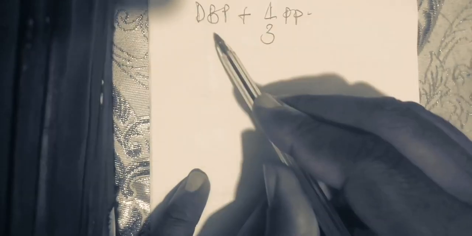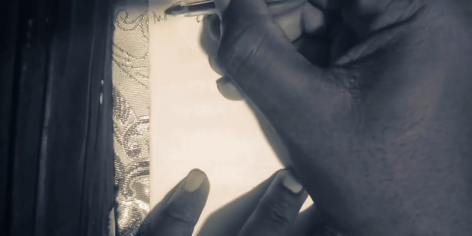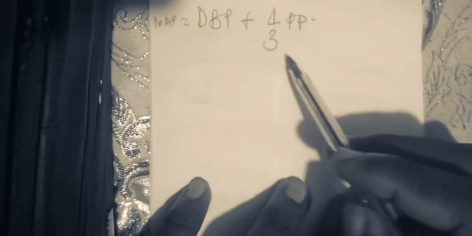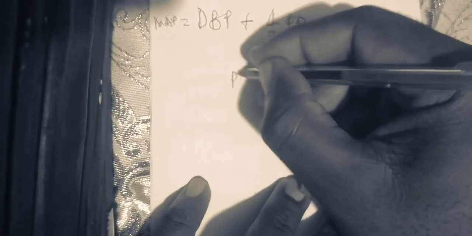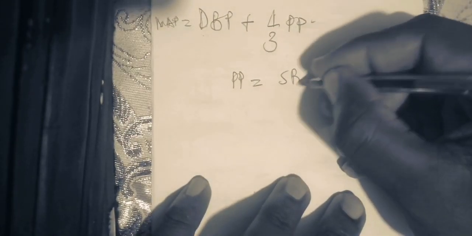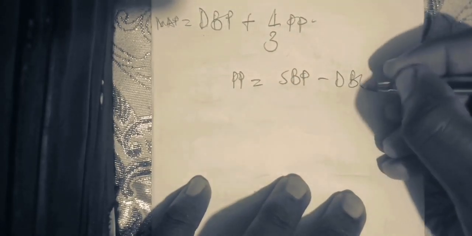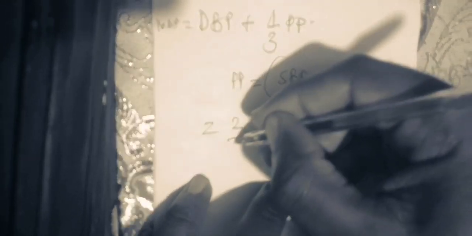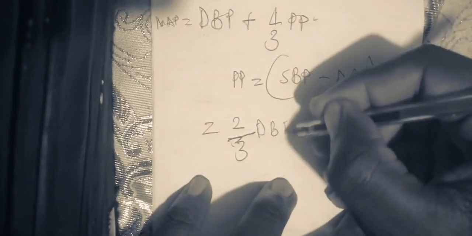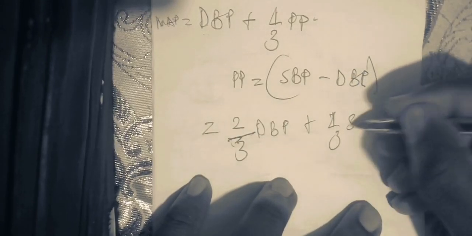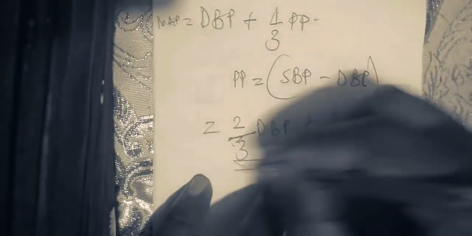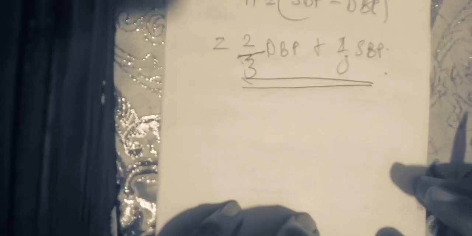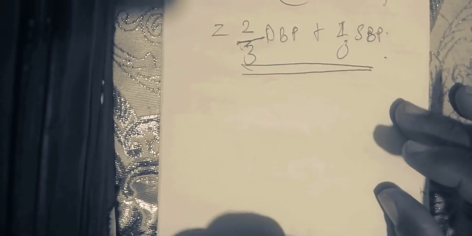Is it clear? You can calculate the mean arterial blood pressure to be equal to diastolic blood pressure plus 1/3 the pulse pressure, and the pulse pressure is equal to systolic blood pressure minus diastolic blood pressure. If you do that very well, you're still going to end up with 2/3 the diastolic blood pressure plus 1/3 systolic blood pressure. Generally, that's how you calculate the mean arterial blood pressure. Now, that is the general definition of hypotension.